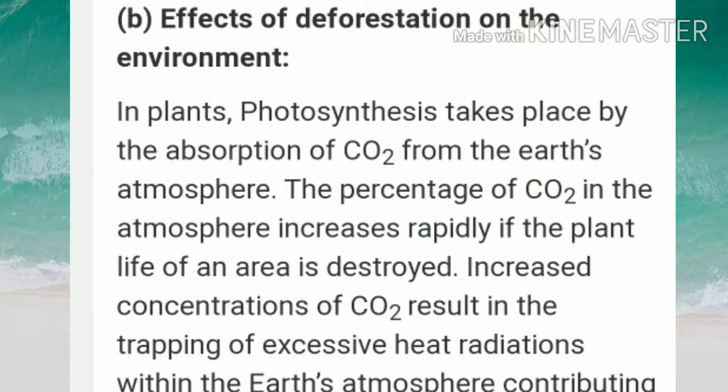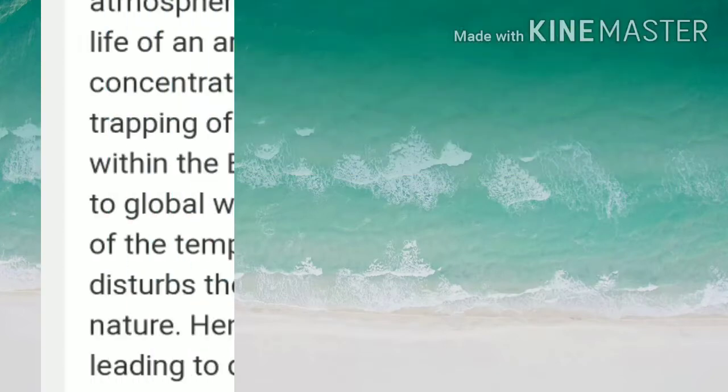Second, effect of deforestation on the environment. In plants, photosynthesis takes place by the absorption of carbon dioxide from the Earth's atmosphere. The percentage of carbon dioxide in the atmosphere increases rapidly if the plant life of an area is destroyed.